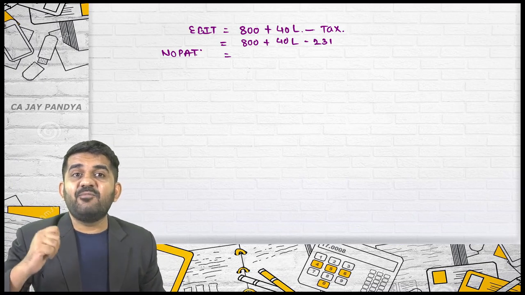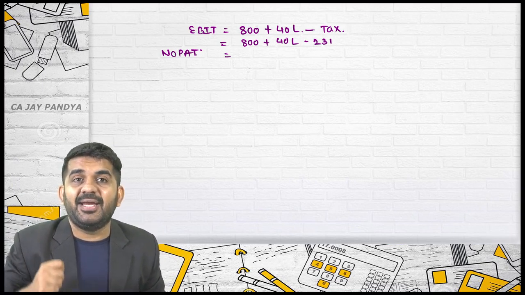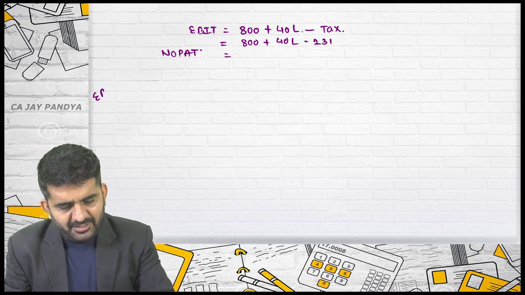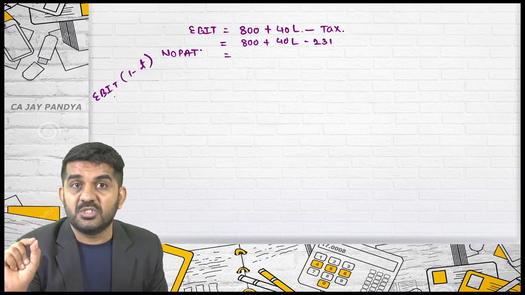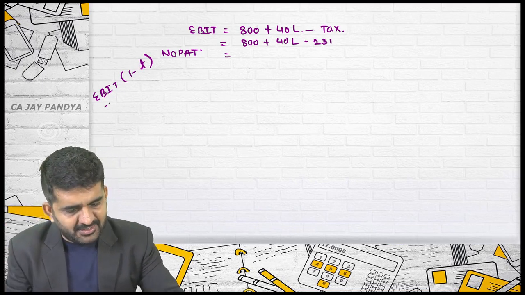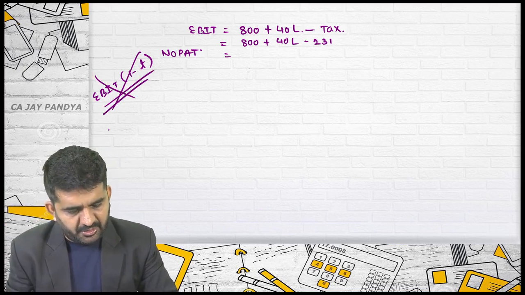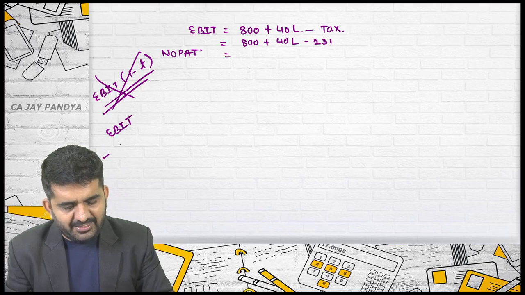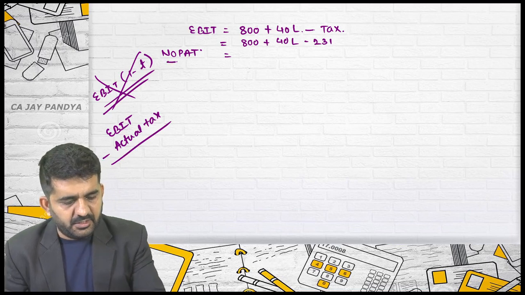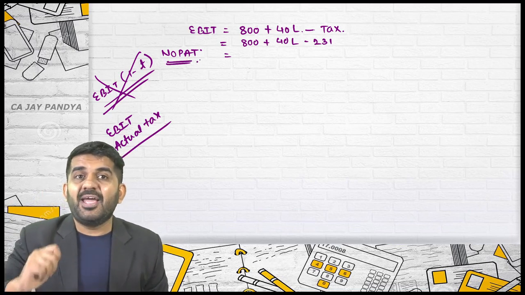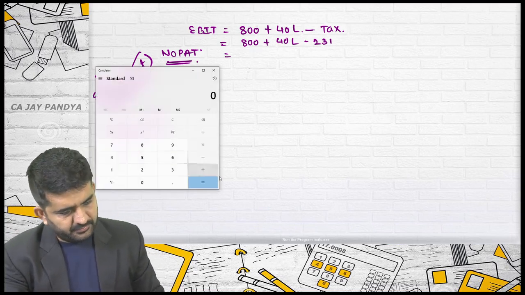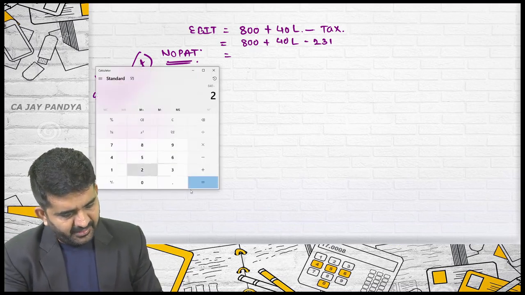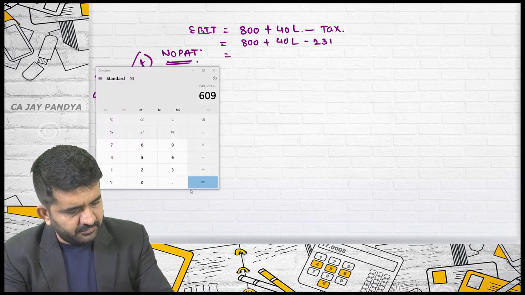Is it the same way in which I have determined NOPAT, this EBIT into 1 minus T? The answer is no. What I have done in this case is not that. What is done is EBIT minus actual tax, is NOPAT in this case. Why I have done it? What is the difference? I'll tell you. 840 minus 231 is 609.